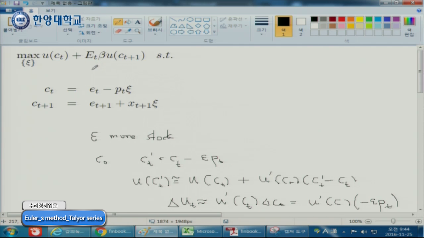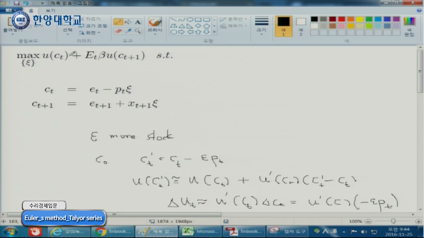Right? Because you live 2 periods. You don't want to be short-sighted. You want to maximize your happiness over your lifetime. You don't just live today. You live tomorrow. So tomorrow's happiness and today's happiness are not the same. Tomorrow's happiness is less important than today's happiness by amount of the beta, right?